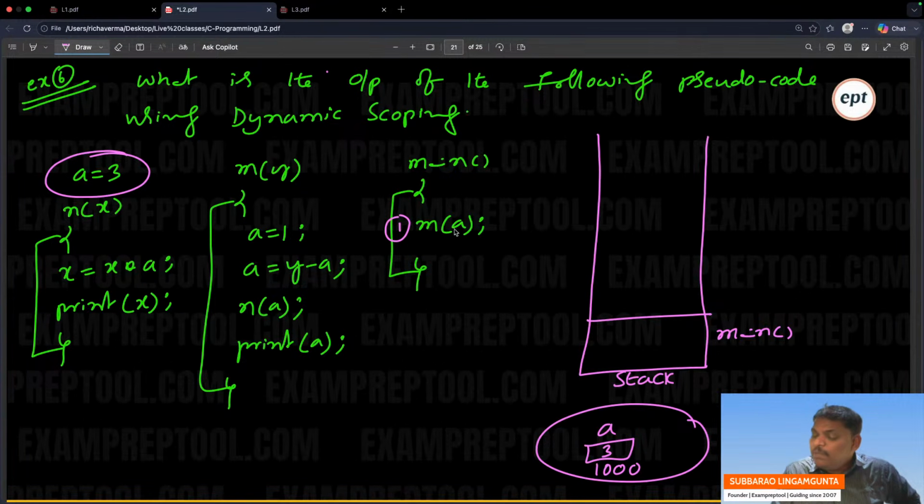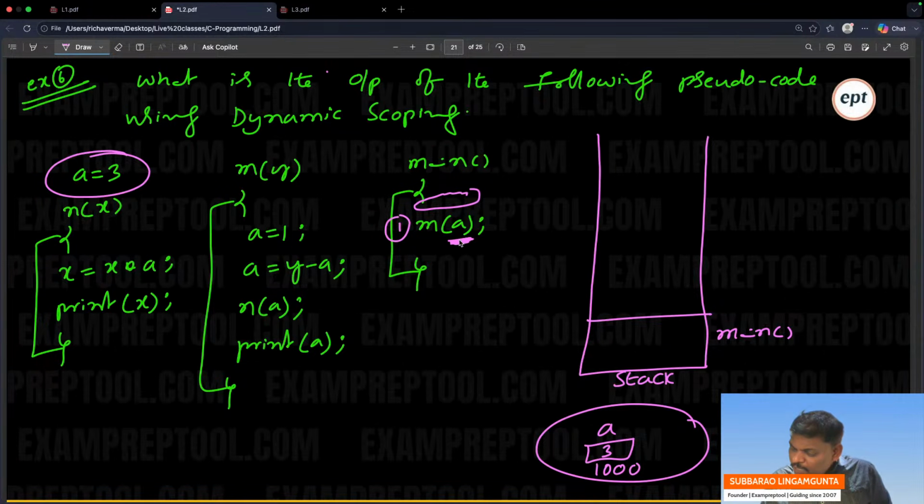In the main function, M of A. What is this A? See, no declaration. I will check once again. In the main program, is there anything like that? In the main, nothing there. M of A directly. What is this A? Remember, dynamic scoping. Where did it come from? In the main program itself, there is a scope problem.